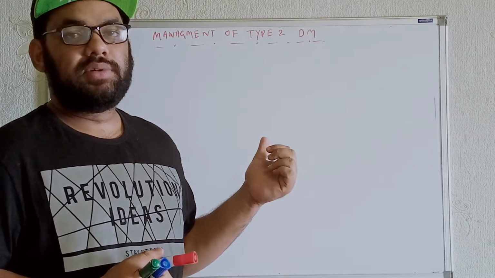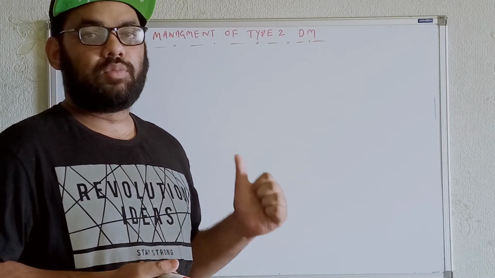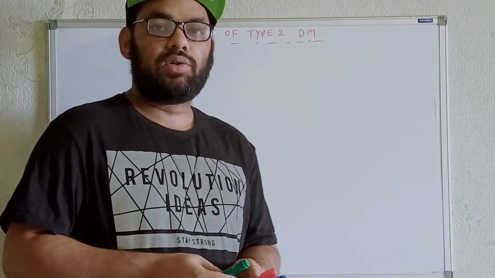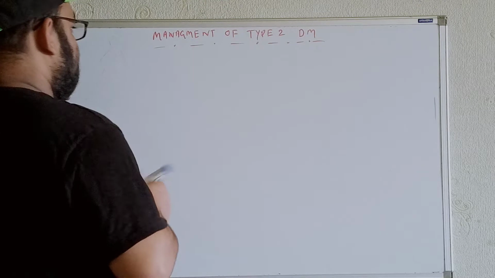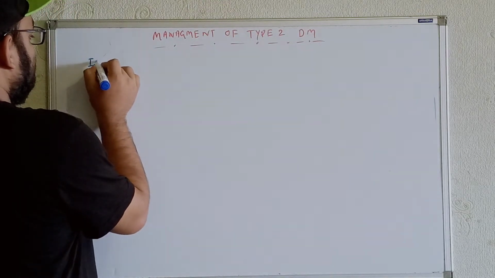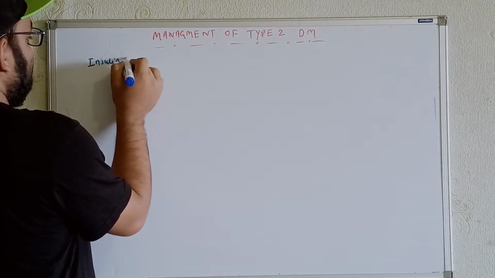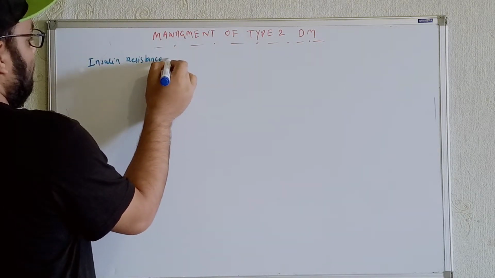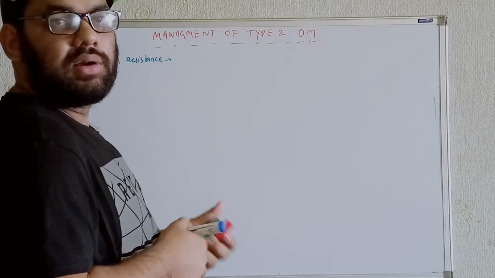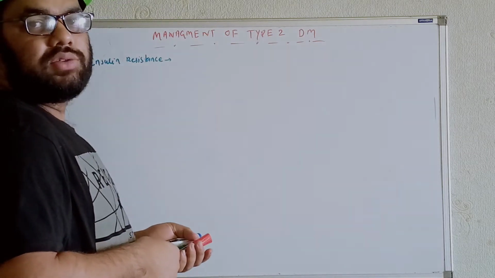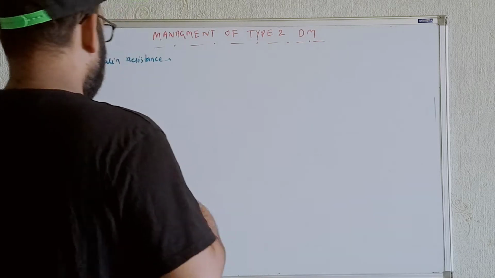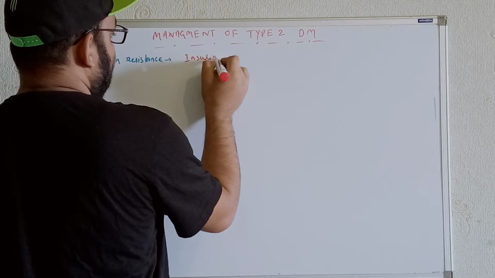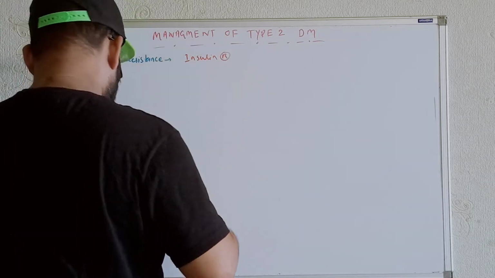Insulin resistance means the insulin production may be good, but the problem is at the level of the insulin receptors. So let's write it here: insulin resistance. If insulin is produced well, the problem is at the insulin receptors, which are not able to work properly.